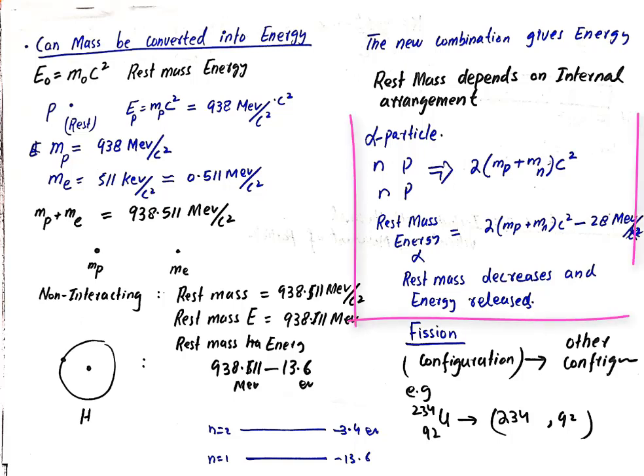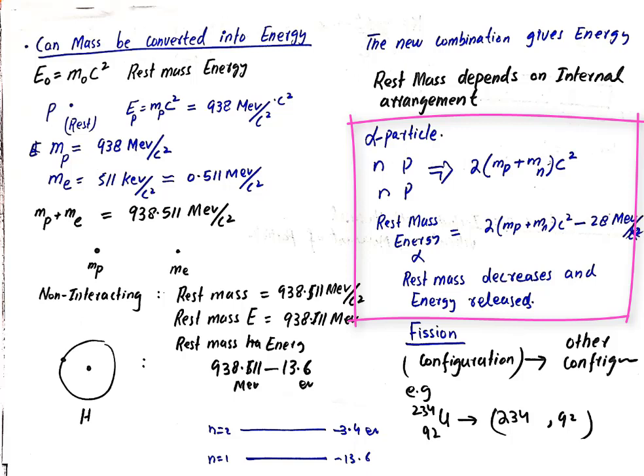Now take another example. If we have two protons and two neutrons, and these are non-interacting, then of course the rest mass energy will be the total rest mass multiplied by c squared. So we have two protons and two neutrons: 2mp plus 2mn, multiplied by c squared. This is the total rest mass energy of four non-interacting nucleons.